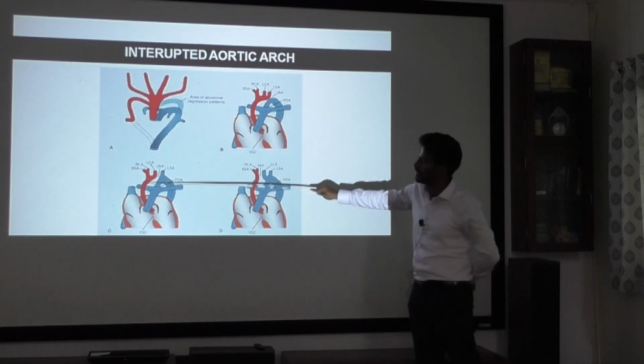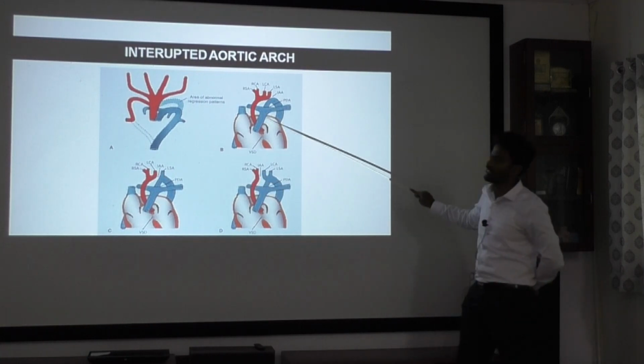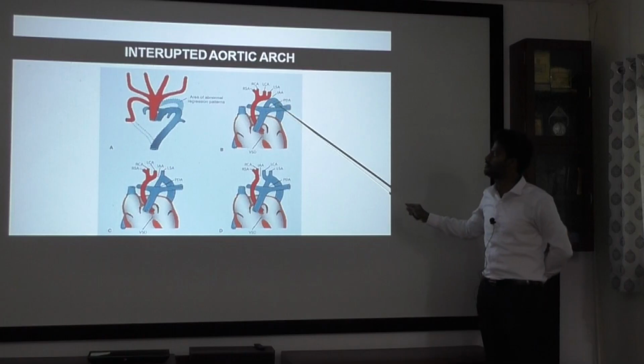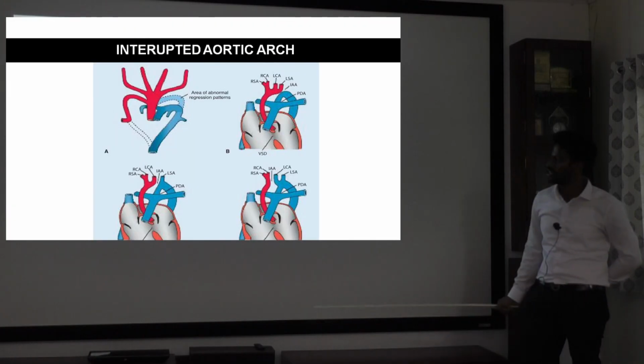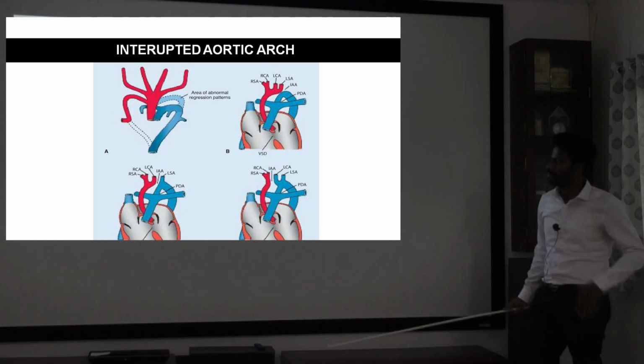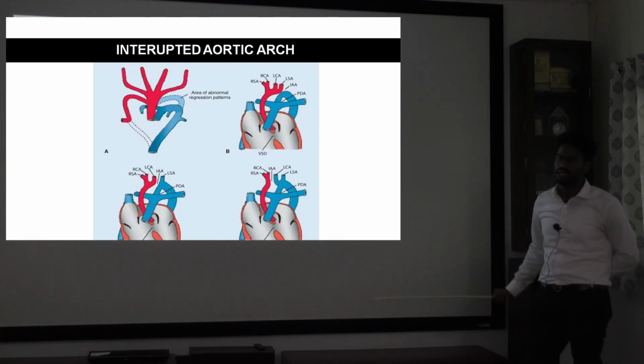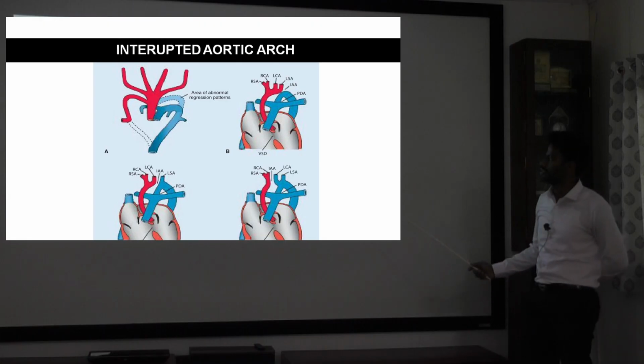So here, this side they will receive oxygenated blood, and here they will receive mixed blood. So type B is the most common interrupted aortic arch. In the upper limbs there will be no clubbing, in the lower limbs there will be clubbing, so differential clubbing will be there.